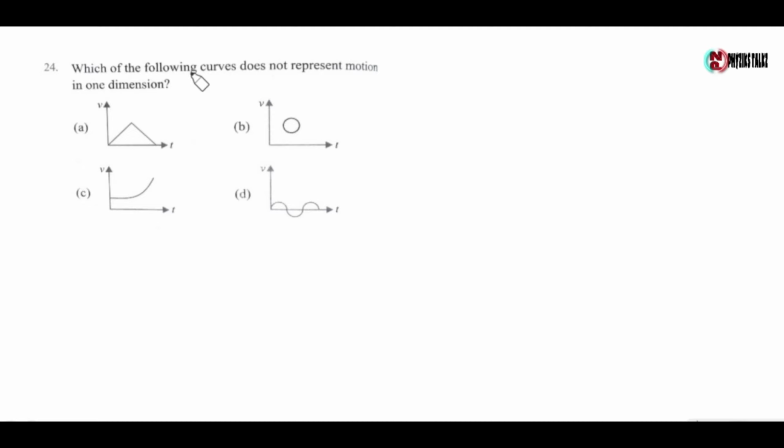Next question, which of the following curves does not represent motion in one dimension? Now we know in 1D motion the body can have only one value of velocity at a particular time, but for figure B at a particular time t we have two values of velocity, so it cannot be possible for 1D motion. So the correct option is option B.